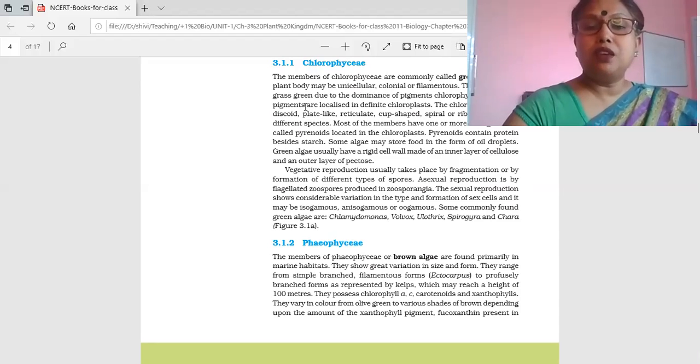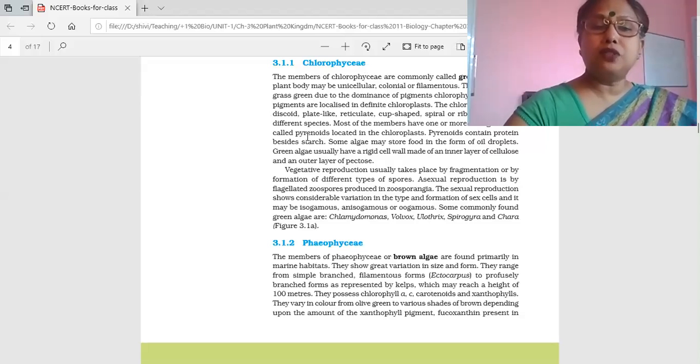Chlorophyll A, 100% will be there, but along with that, chlorophyll B can also be there. And the chloroplast present in this class of algae is of various shapes, sometimes discoid, plate-like, reticulate, cup shape, ribbon shape, like this. So it means there is variety in its shape.